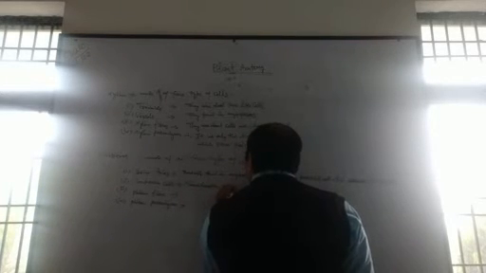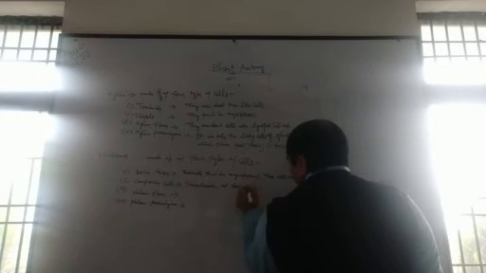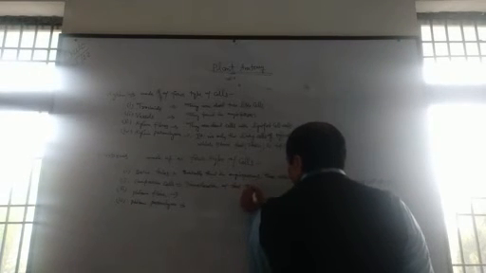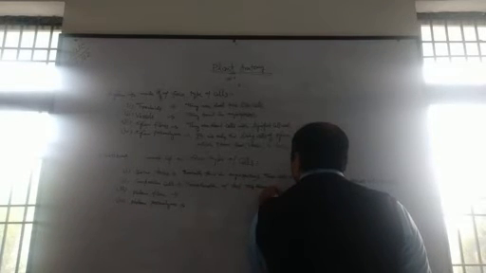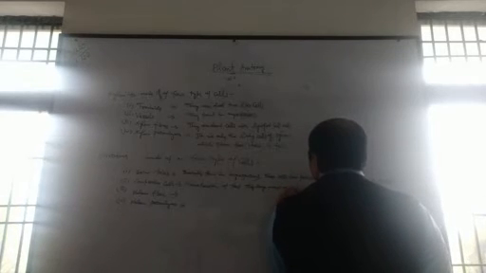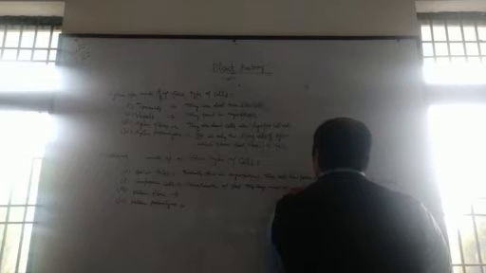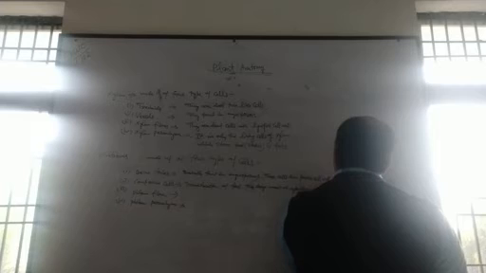And in the case of companion cells, the main function of the companion cell is to translocate food. They have a large amount of cytoplasm with a large nucleus.